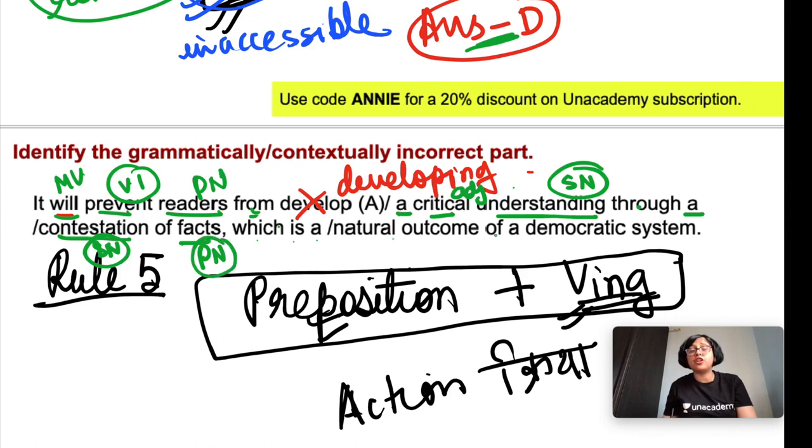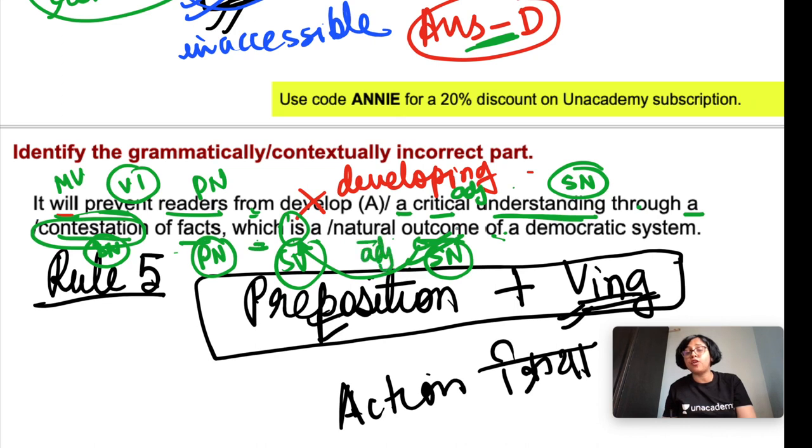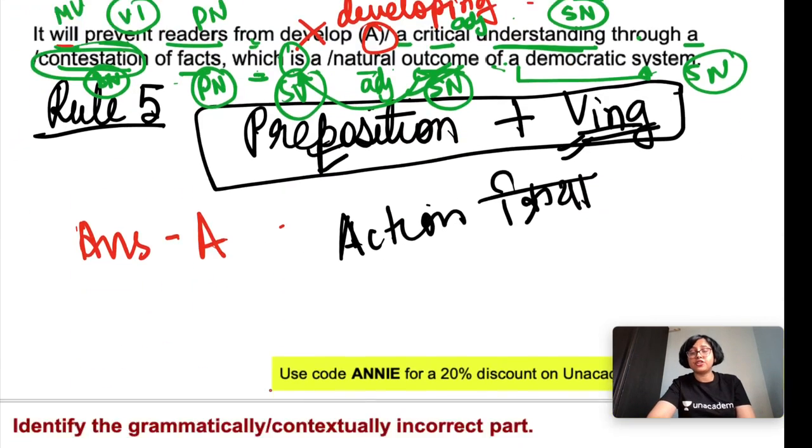Which is a natural outcome. Now here which has been used for? Which has been used for contestation. Critical understanding contestation. So which is a natural outcome. Outcome is a singular noun, is is a singular verb. This outcome is a singular noun, and for this noun this verb has been used. Natural is an adjective, of a democratic system. A plus singular noun system. So here the error is in part A. Answer is option A. Next question.